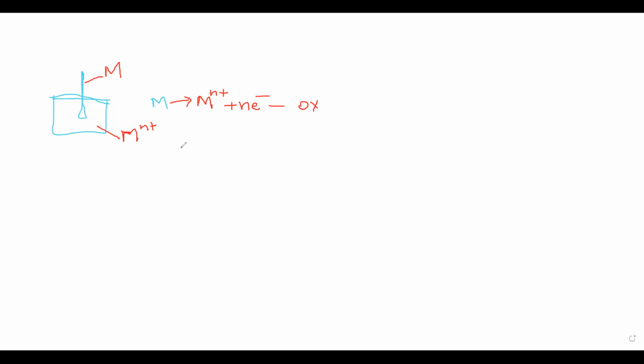And for the reverse, there is every possibility for the metal ion also to get reduced. N number of electrons are added to it and they form the metal. This is known as a reduction reaction. At the junction of the metal and the metal ion solution, there exists a liquid junction potential, created at this boundary, otherwise called the boundary potential.